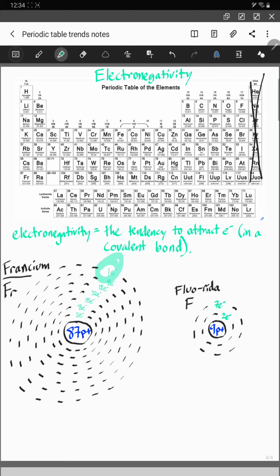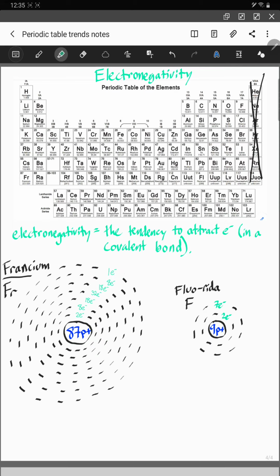So if we can just get rid of him, then we can get to 8 valence electrons. So that's their plan, since they just gave up on trying to get 7 more people to show up. They just want to get rid of the 1 so that they can have the full show. So francium has a very low electronegativity because they do not even want to attract more electrons to the show. They want to actually just get rid of the 1. So they gave up on trying to attract anybody.